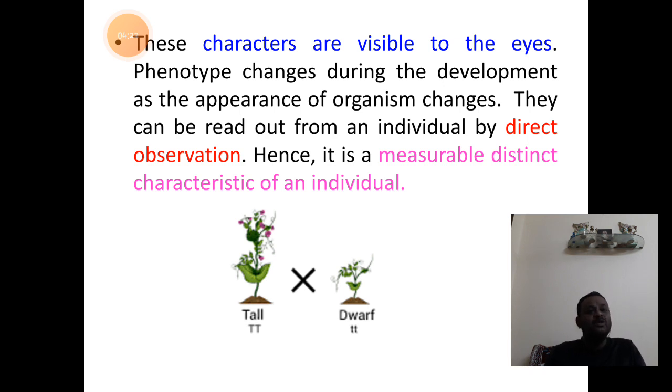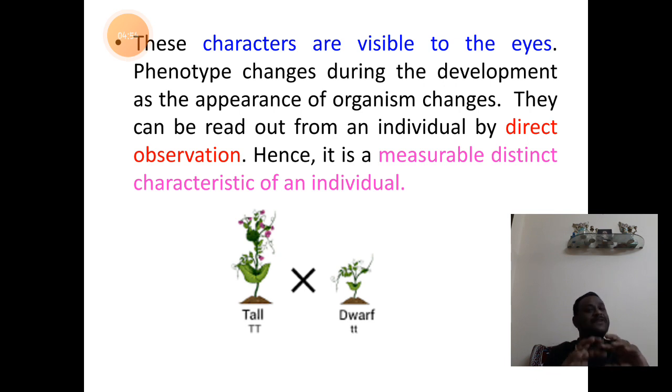These phenotypic characters are visible to the eyes. The phenotypic characters can be directly observed in an organism, and hence it is a measurable distinct characteristic of an individual. Since phenotype is observable through our naked eyes, it is referred to as a measurable distinct characteristic of an animal.